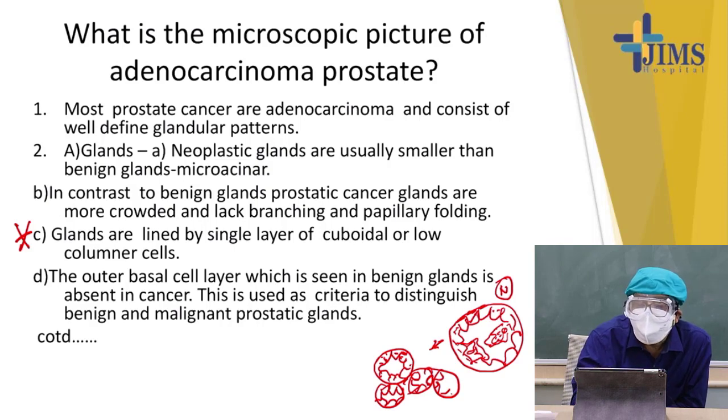So, glands are lined by a single layer of cuboidal or low columnar cells. The outer basal cell, which is seen in the benign gland, is absent in prostatic cancer. This is the important thing.